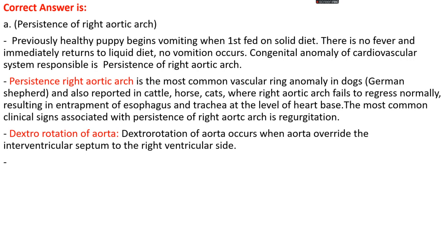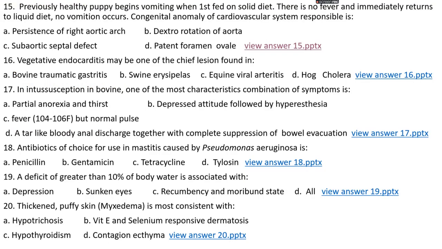Okay. If you see dextrorotation of aorta, that occurs when the aorta overrides the interventricular septum to the right ventricular side. Okay. Question number 16. Vegetative endocarditis may be one of the chief lesions found in: option A, bovine traumatic gastritis; option B, swine erysipelas; option C, equine viral arteritis; or option D, hog cholera.